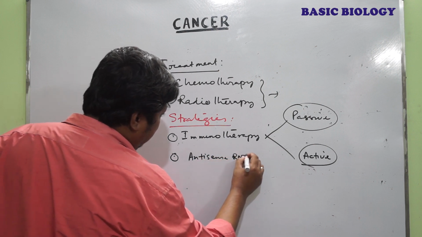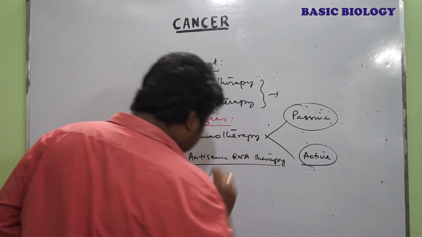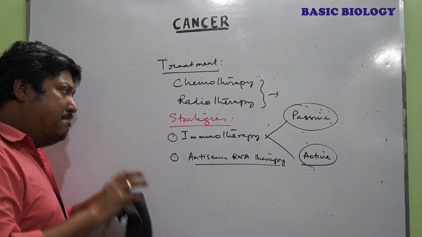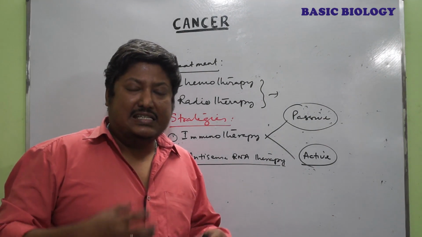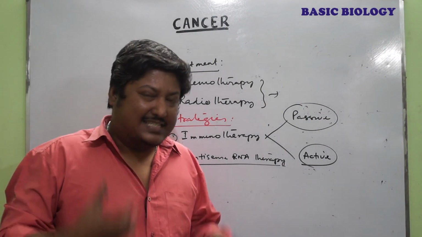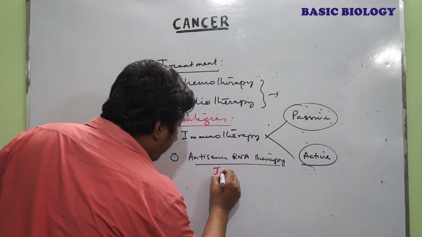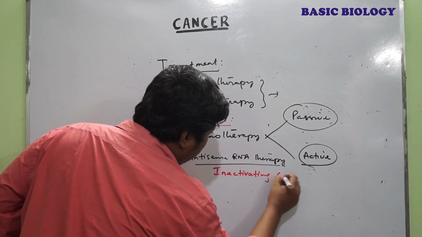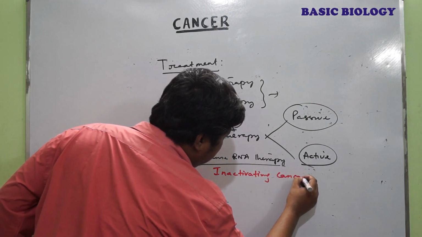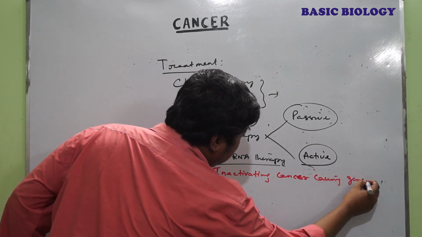The second one is the antisense RNA therapy. In this therapy, the main purpose is to inactivate all the cancer causing proteins or cancer causing genes.